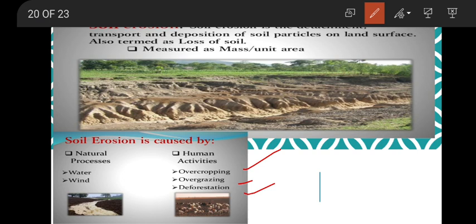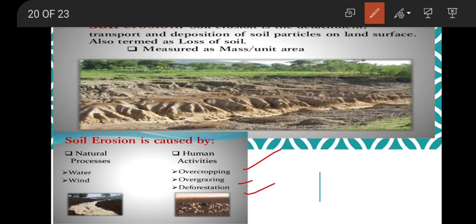Another very important cause of soil erosion is deforestation. Wherever there are trees and plants, if we cut the trees and plants, naturally the soil particles will become loose because the roots will be lost. Roots bind the soil particles. Once the trees are cut, that is what is called deforestation. If trees are cut, the roots also will be removed from that area. Along with the roots, the soil particles also will become loose.